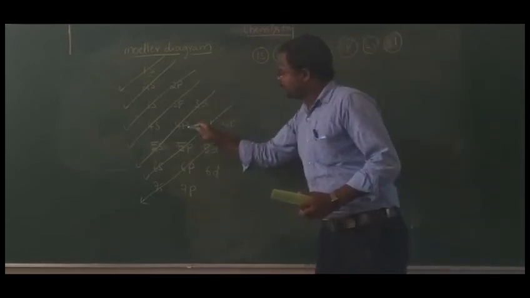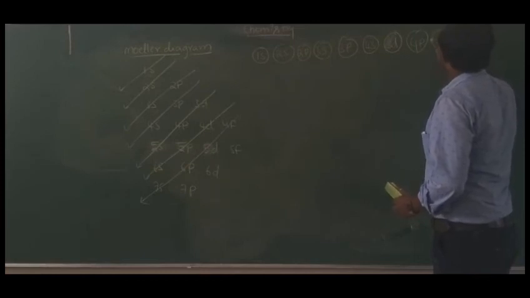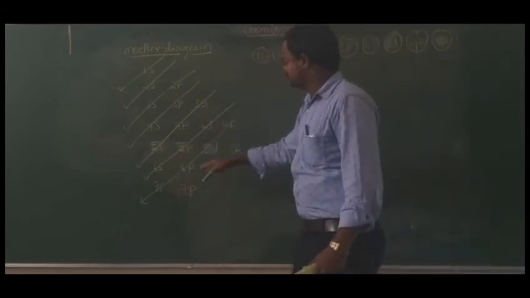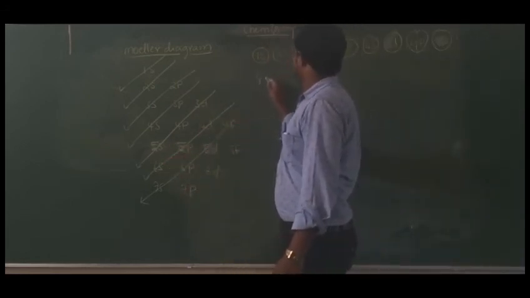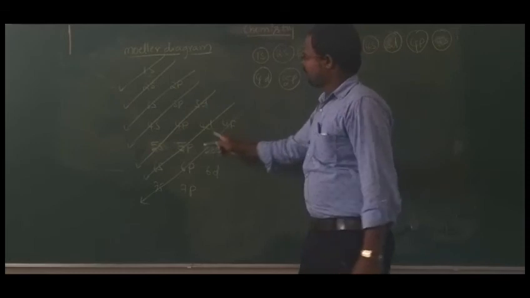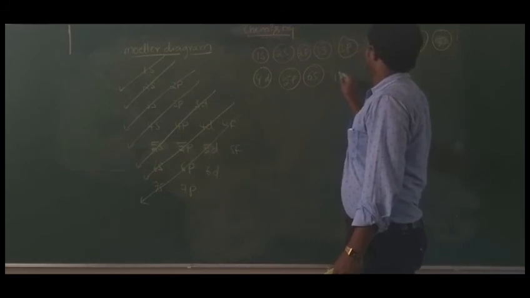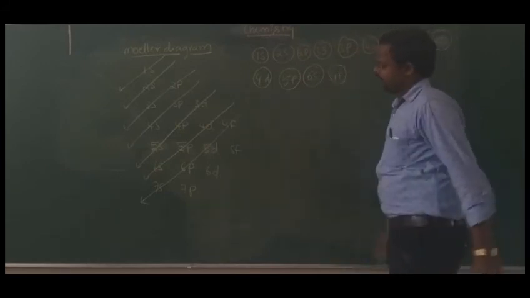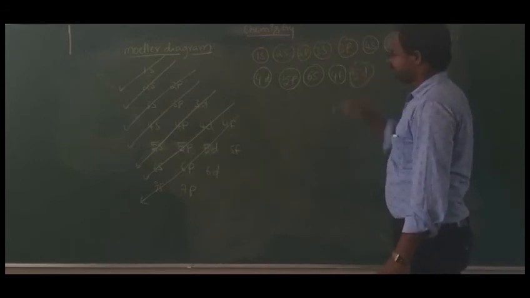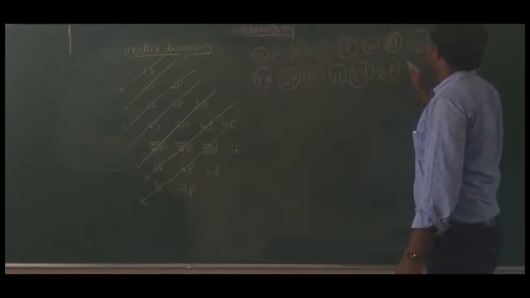3d, after 3d 4p, 5s. See 4p, after 4p 5s, after 5s we get 4d, 5p, and 6s, after 4f, 5d, 6p, 4f, 5d, 6p, 7s.